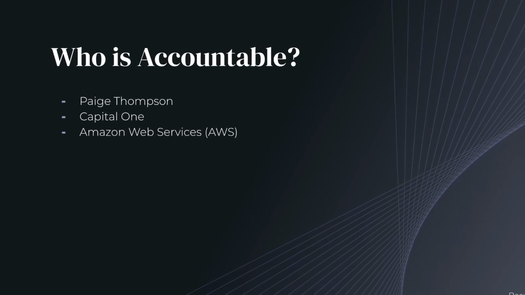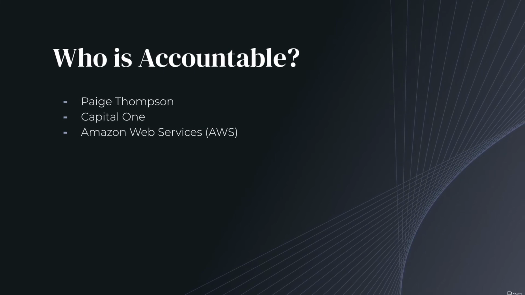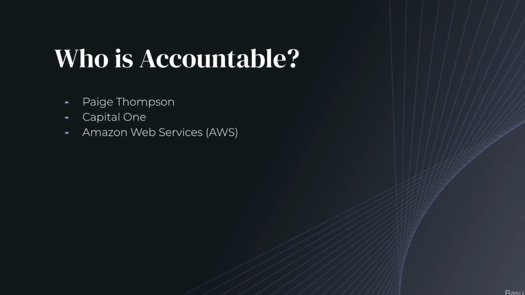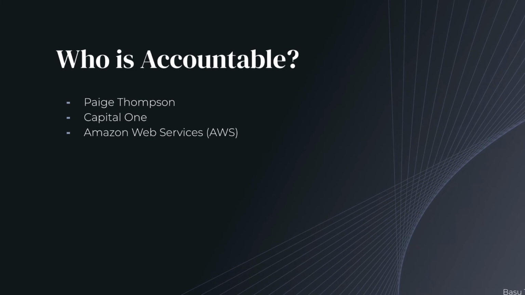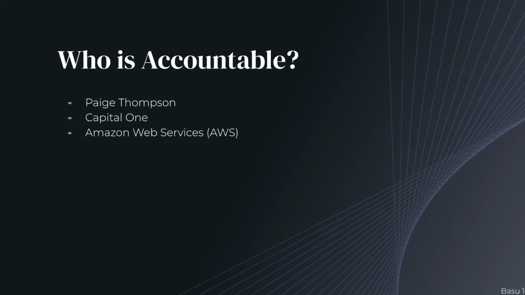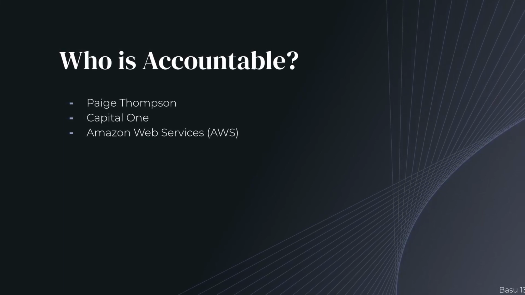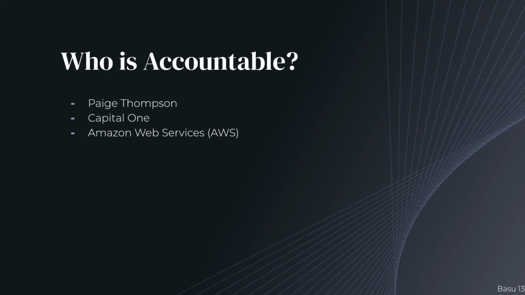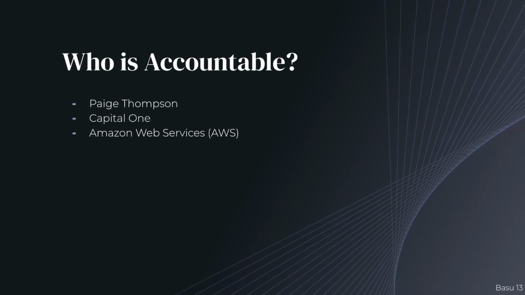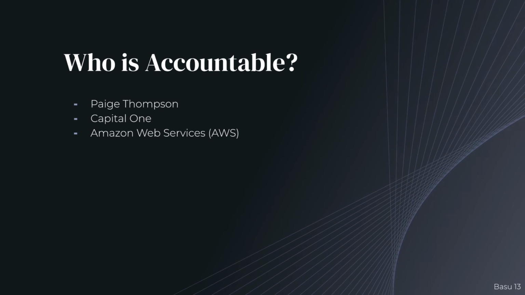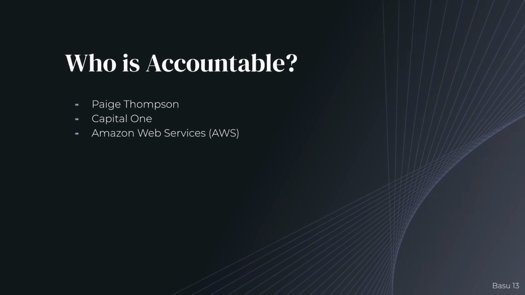Capital One failed to act on the supposed firewall misconfiguration in the IP address for the particular server that Thompson had exposed on GitHub. Along with Capital One, Amazon Web Services should also take accountability for failing to act on the known weakness in their own cloud service.